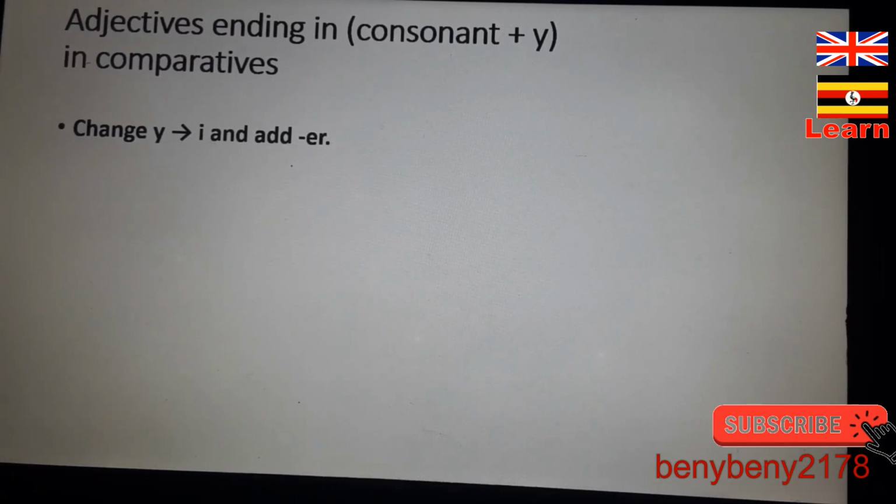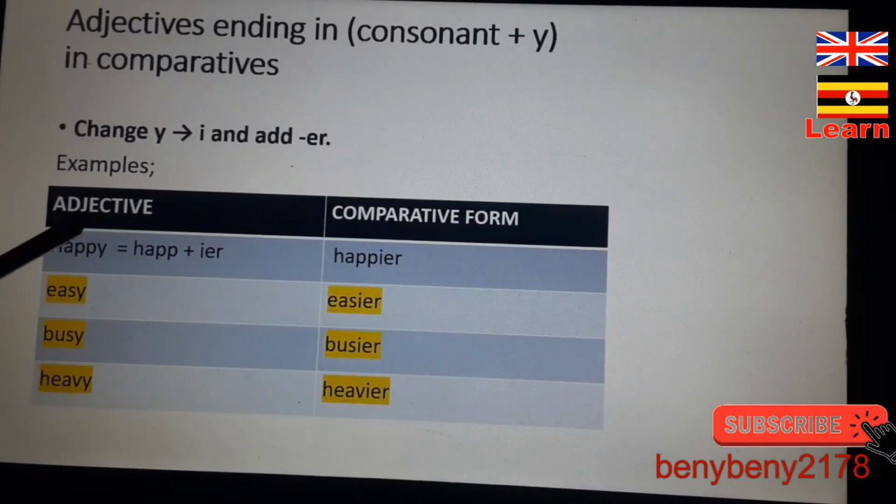Let's have a look at some examples such that you further understand me. For example, adjective, and this is the comparative form. Do you see this? Can you read this? Excellent. This is happy. Repeat that. Happy. And happy in Luganda means musanyufu. So happy is ending with Y.